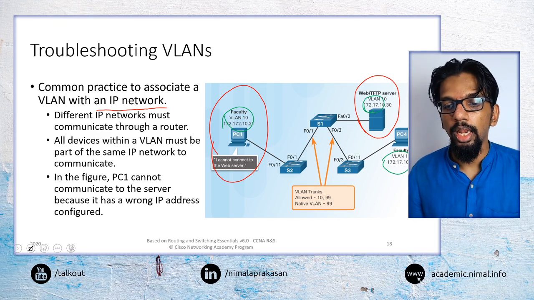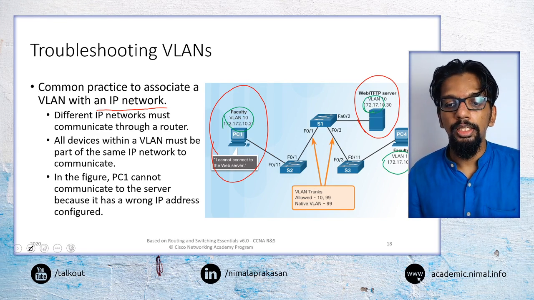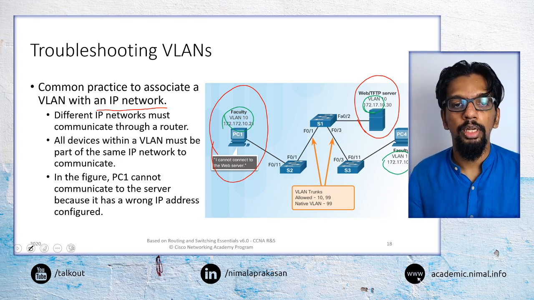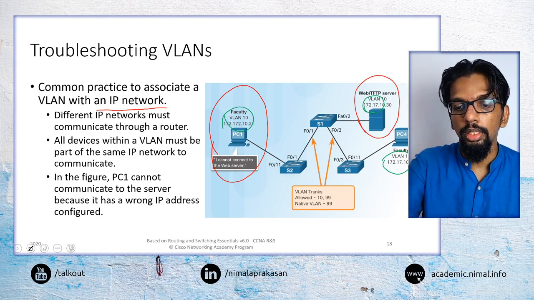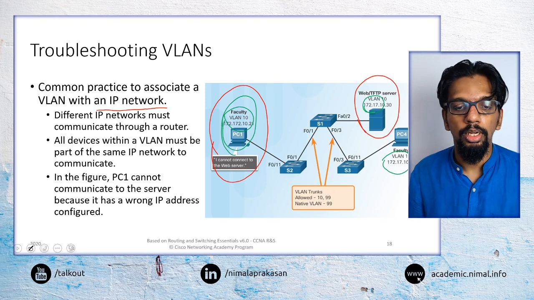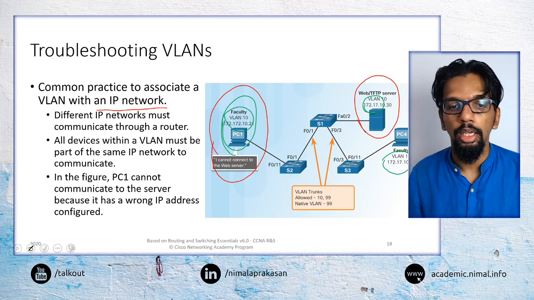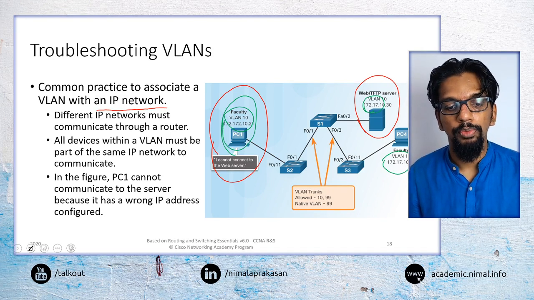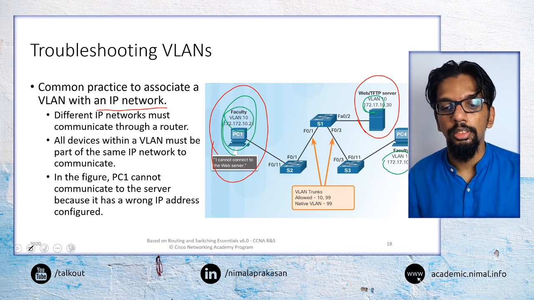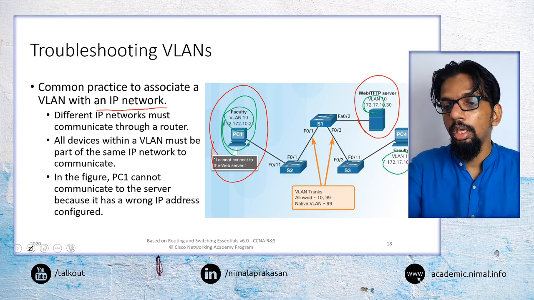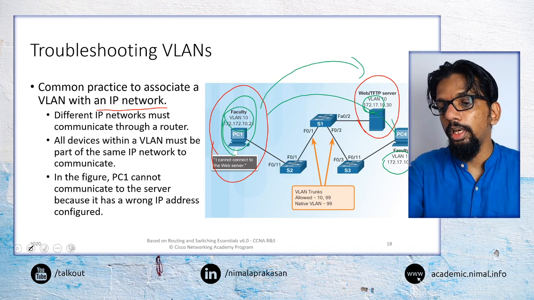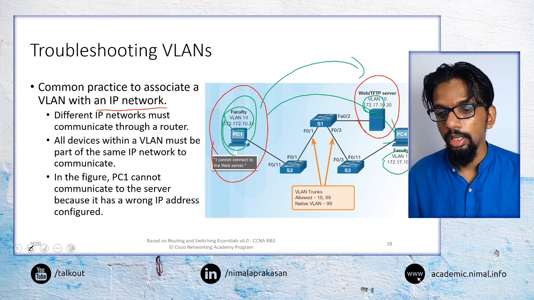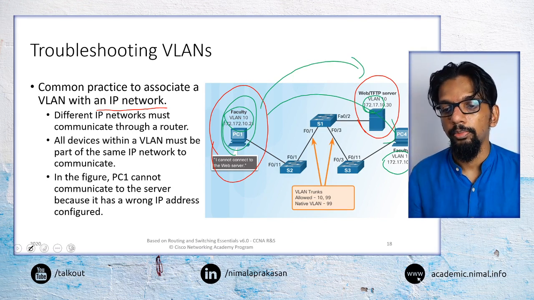Even though all of them are VLAN 10, this particular PC has a different IP network configured. So here the problem is the IP network configuration is incorrect in the PC. So we may have to reconfigure that, changing the IP address of the PC to belong to the same network as these other devices on the same VLAN 10.